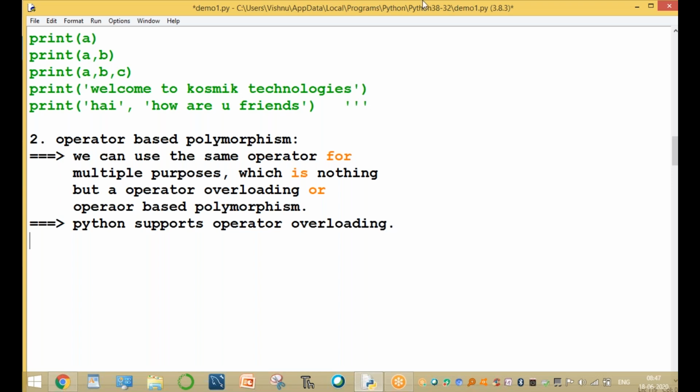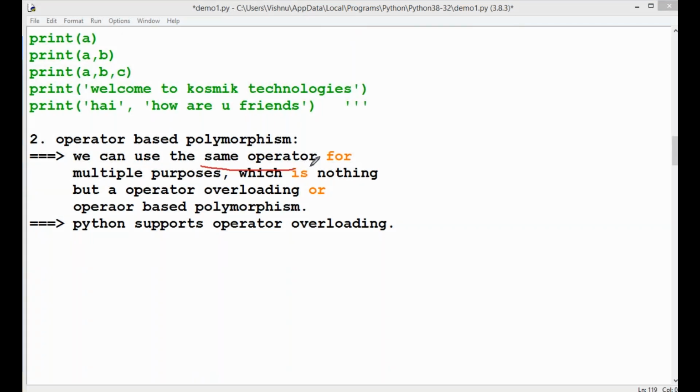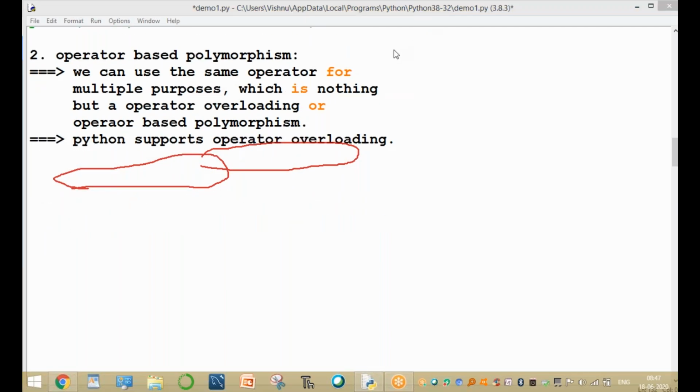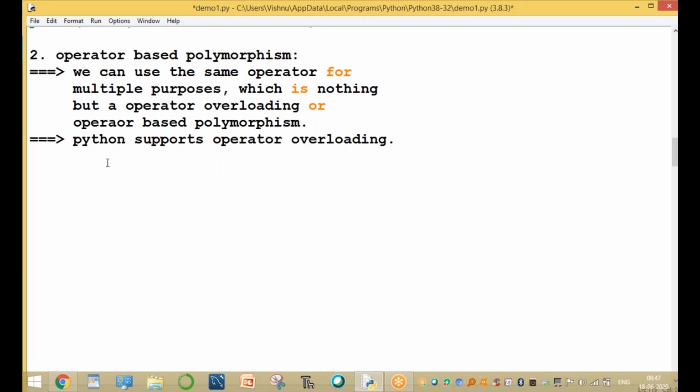Please observe this one: the same operator for multiple purposes. That is very important. The same operator has multiple purposes. Do you know or not? For example, the operator is the same. For example, assume that the operator is the same.